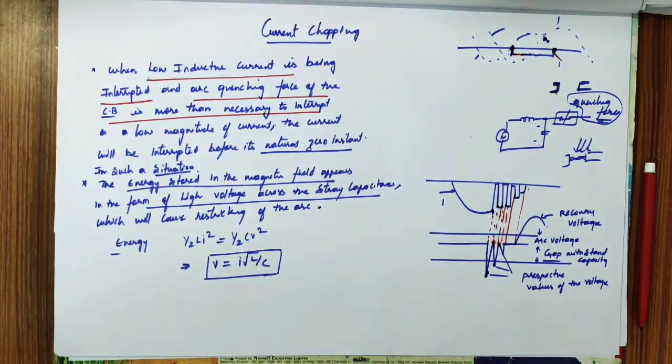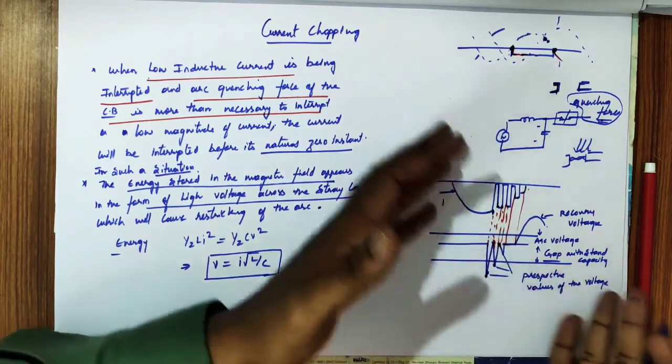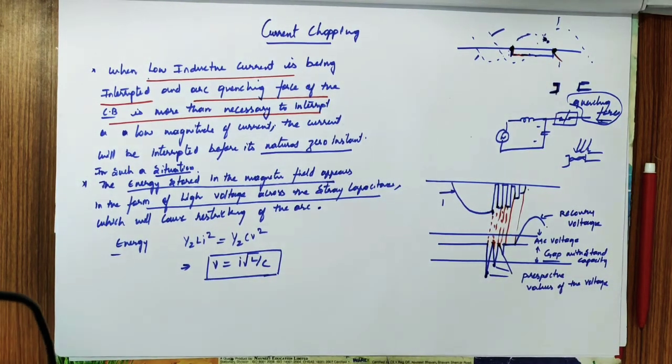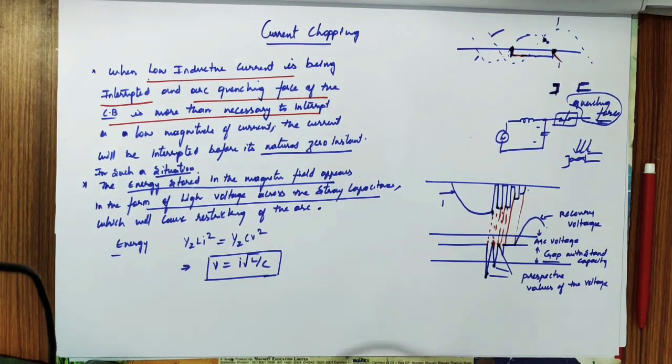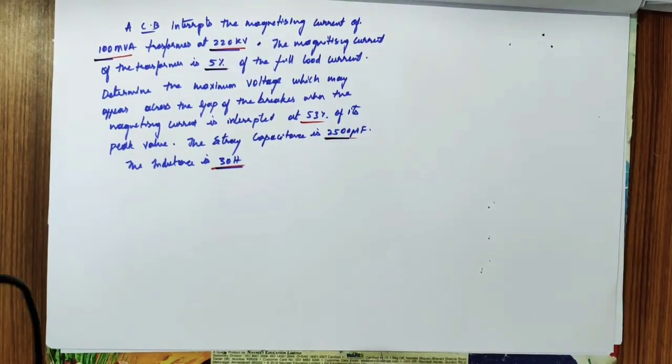Okay, so up to the withstanding capacity. If it is near the zero point, if it operates, it is not a problem. So this is about current chopping. Now we'll solve one problem based on current chopping. So this is the problem which I need for the current chopping topic.